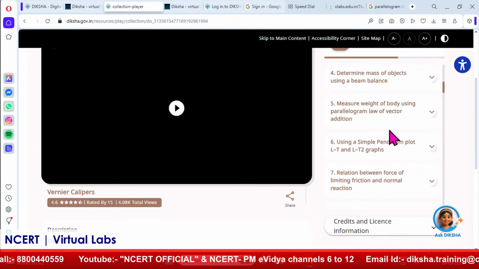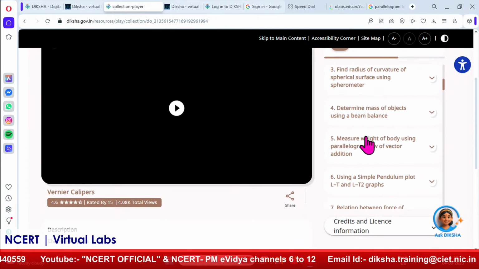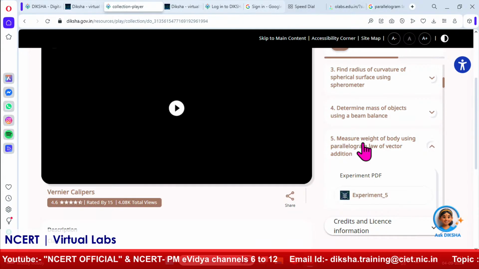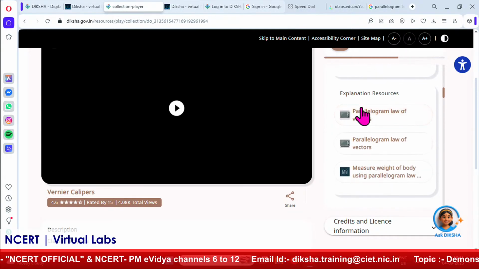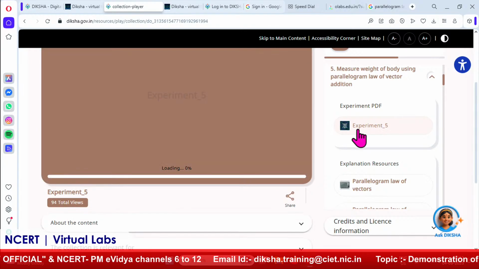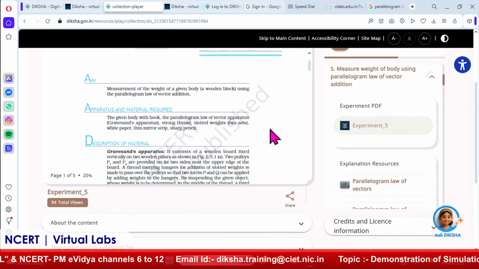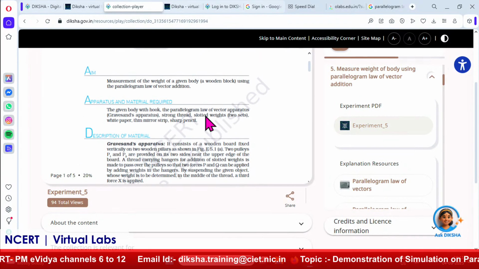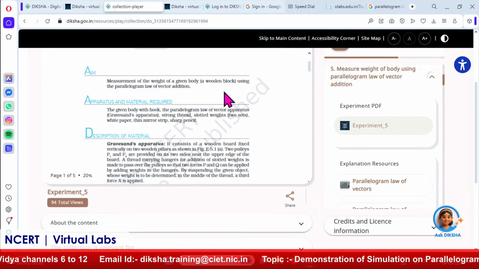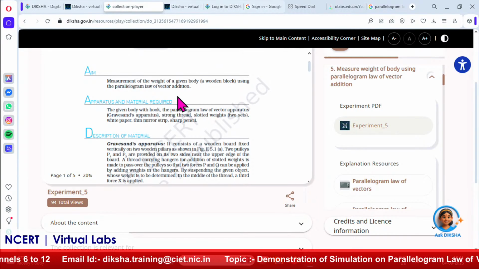This is a table of contents, and this is the fifth experiment. From here, this first part is the experiment, aligned with the CBSE: what is the aim of the experiment, what we are doing, because it is one of the applications. Suppose you want to know the unknown weight of any stone or any wood part,